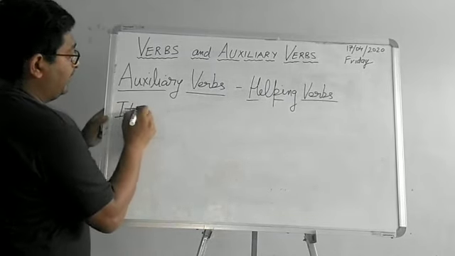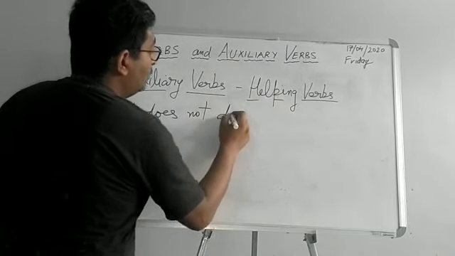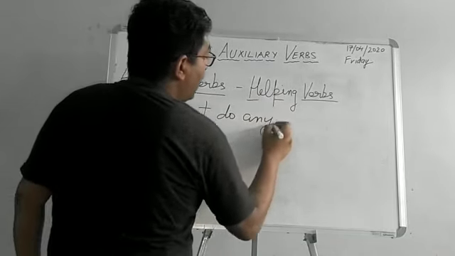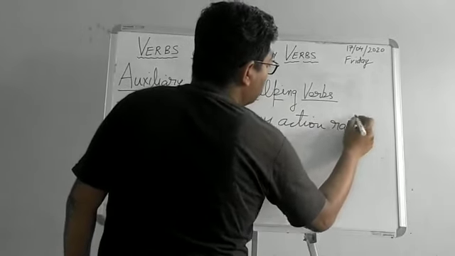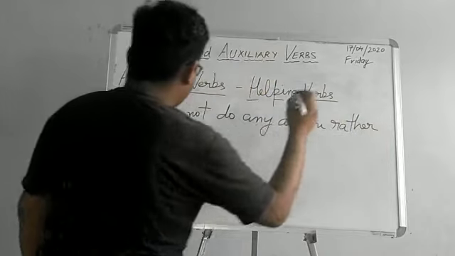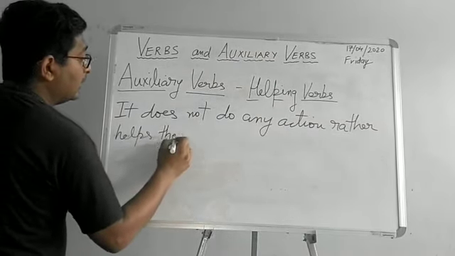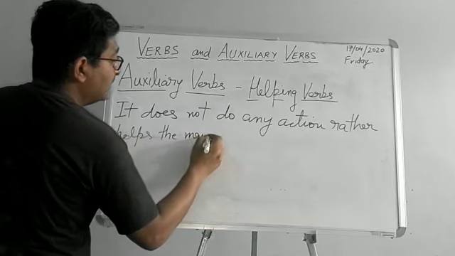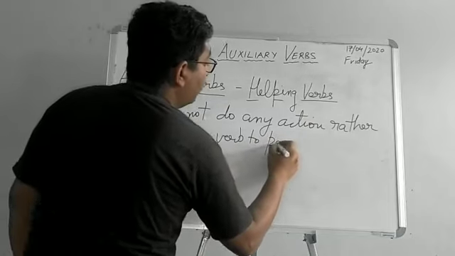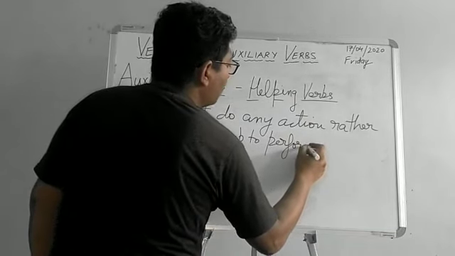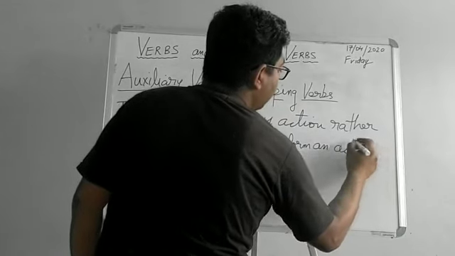So, it does not do any action, rather, you can note this down, helps the main verb to perform an action.